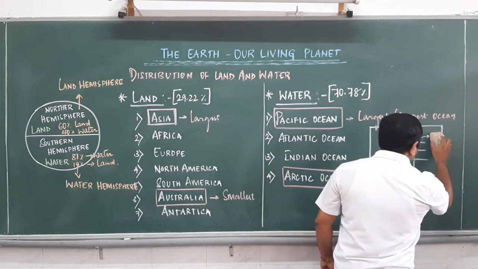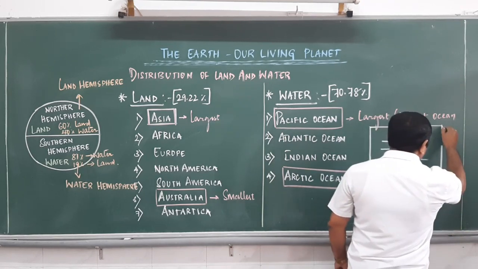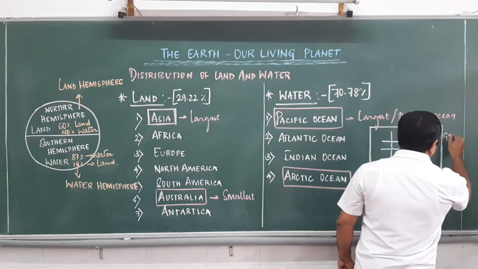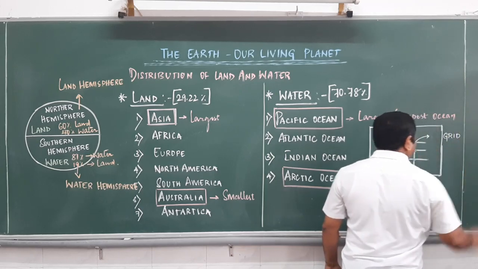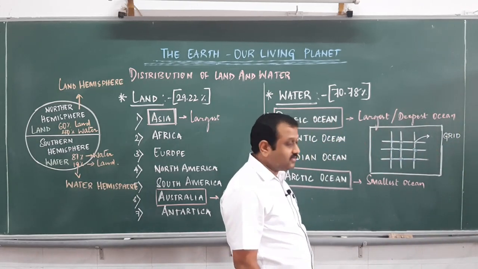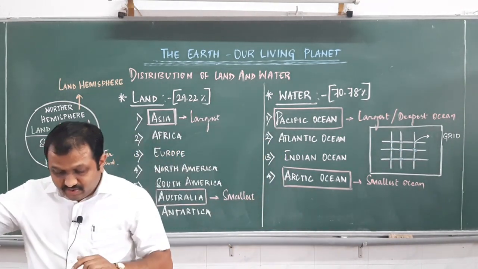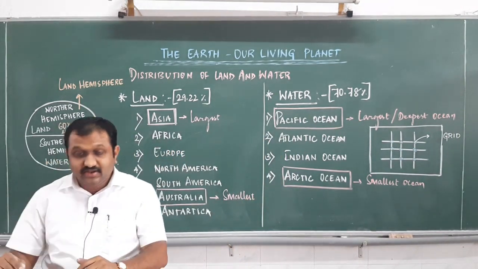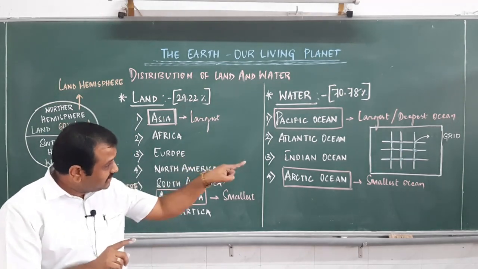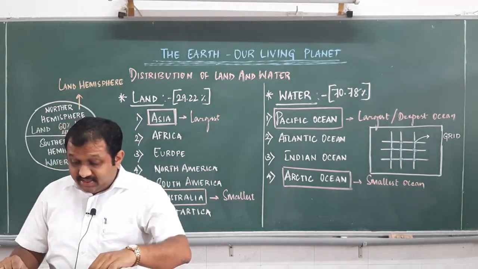It's better if I write outside of it. Call it a grid. The intersecting of latitudes and longitudes we call a grid. It will intersect at a right angle. Yes, dear boys.